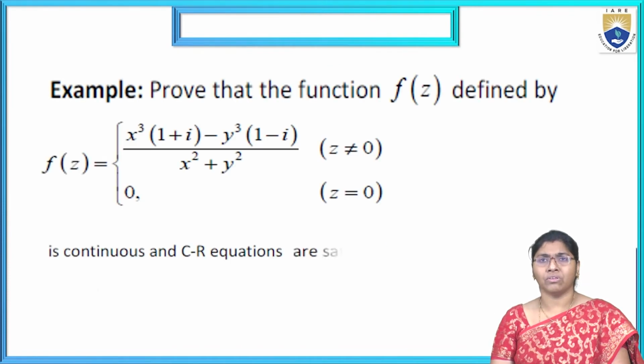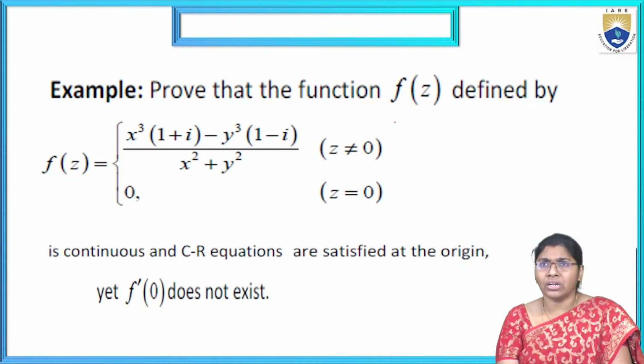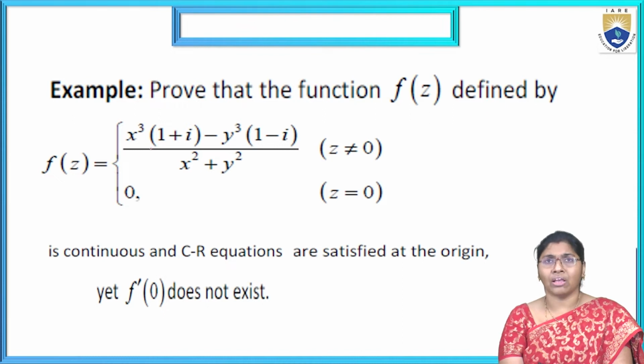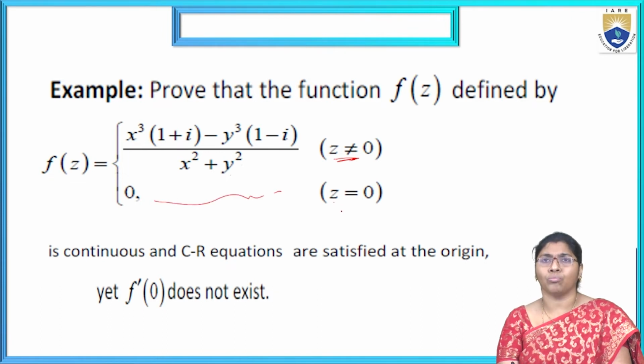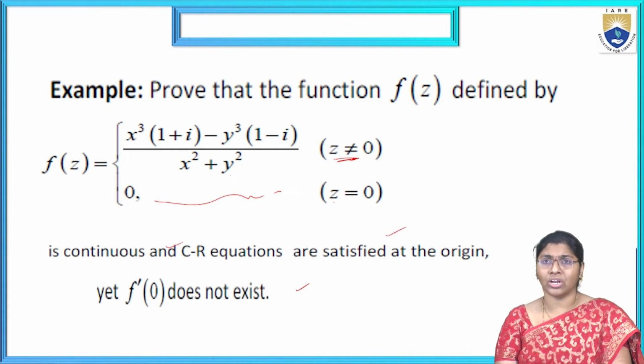For example, we can choose this problem. Prove that the function f of z defined by f of z equal to x cube of 1 plus i minus y cube of 1 minus i, divided by x square plus y square, if z not equal to 0, and if z equal to 0, the function is 0, is continuous and the CR equations are satisfied at the origin, but f dash of 0 does not exist. We can show these three conditions: continuous, CR equations satisfied at origin, and f dash of 0 does not exist.